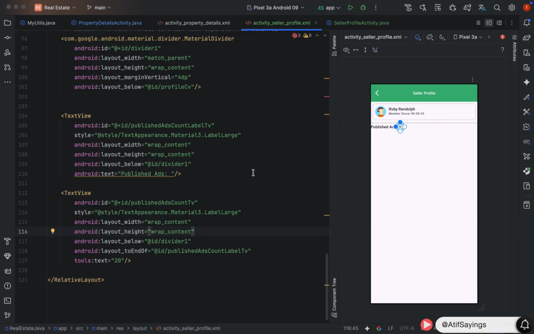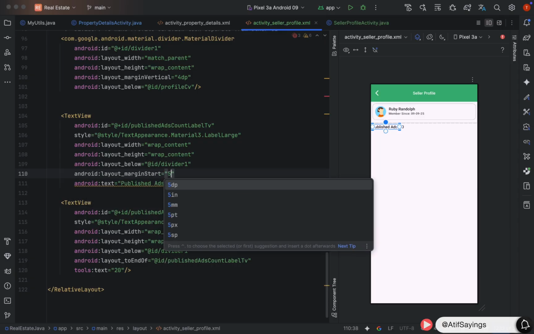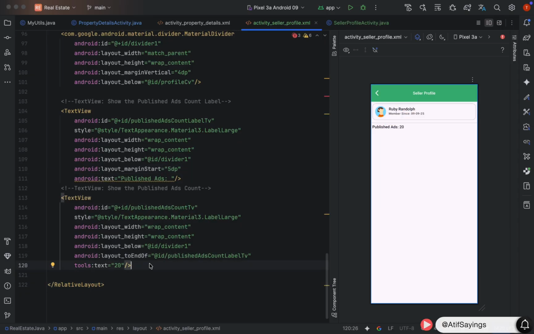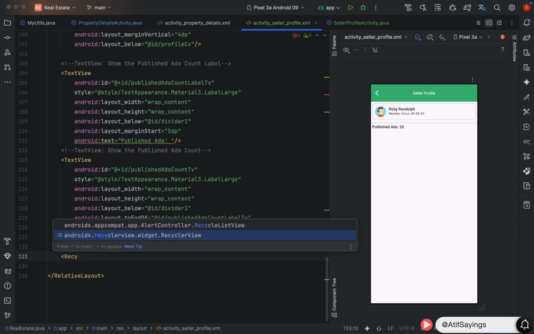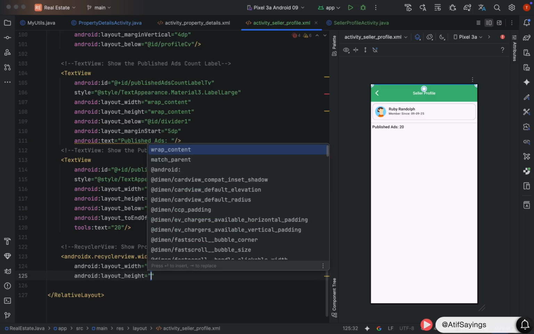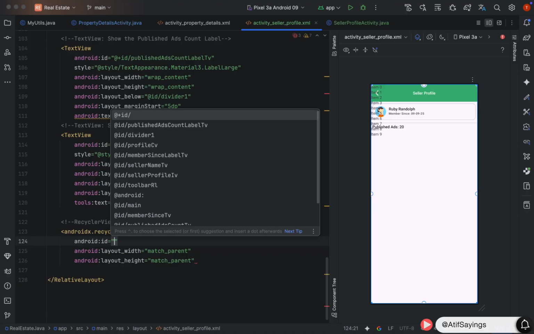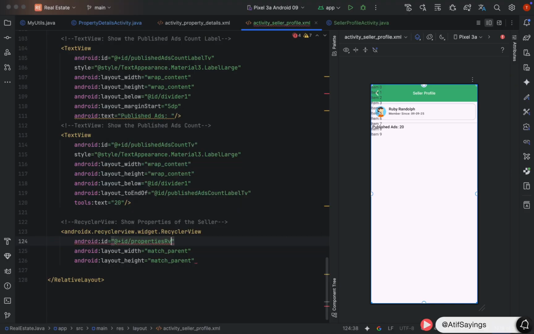Now we need to set the margin from start for the published ads count label TV. Margin from start will be 5 dp. Okay, in the last we need to create a recycler view to show the properties added by seller. Recycler view width and height will be match parent. ID of this recycler view will be properties recycler view. In short, we will write RV.